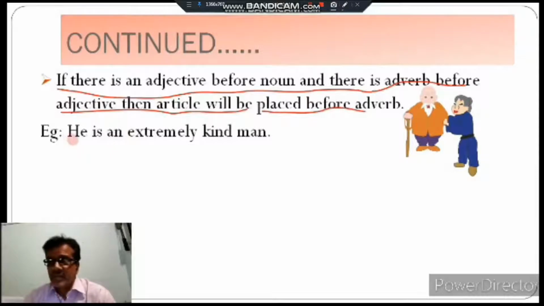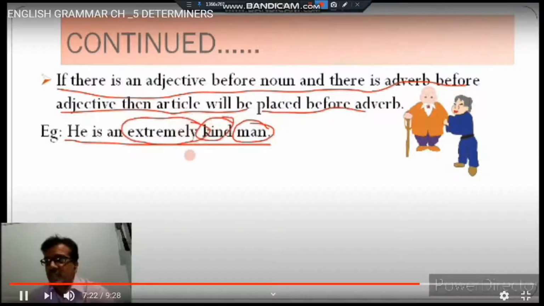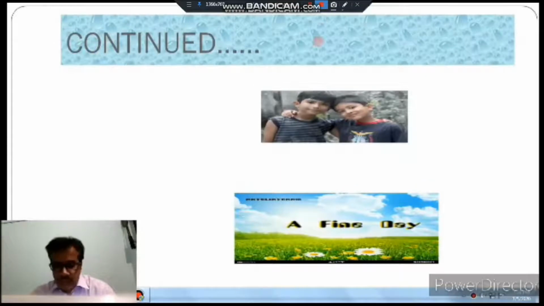In the example, he is an extremely kind man. In the sentence, man is a noun, kind is an adjective, and extremely is what? Extremely is an adverb. So before extremely we have to put the article. So I hope you have understood where we can place the articles. I am going to continue this topic.